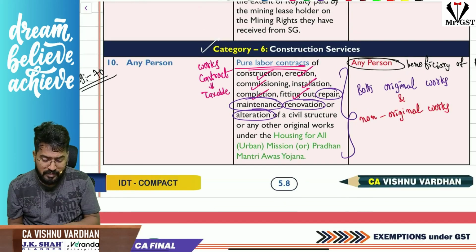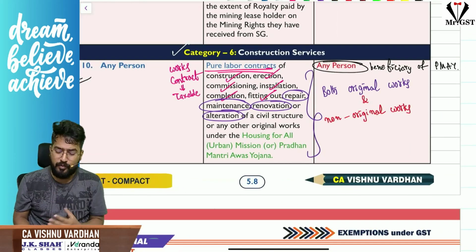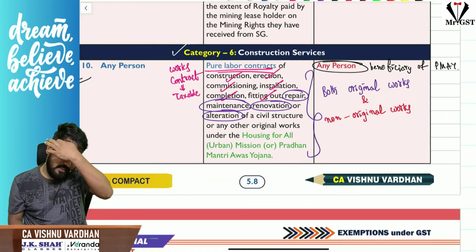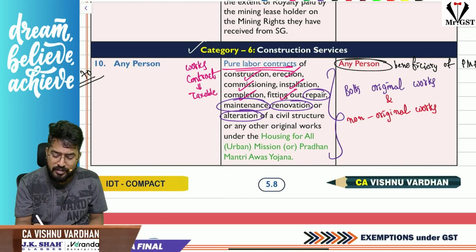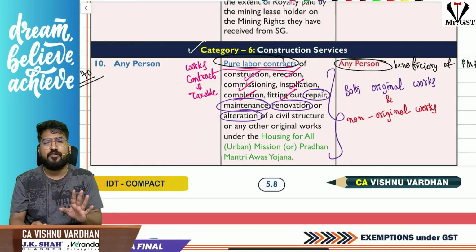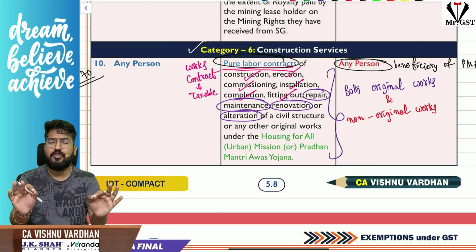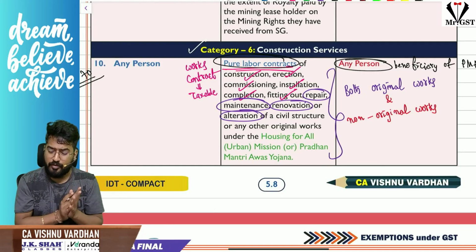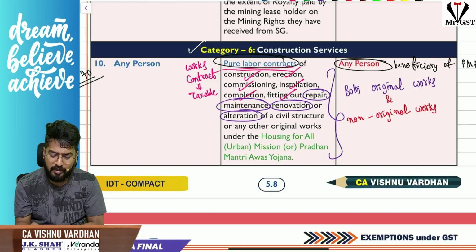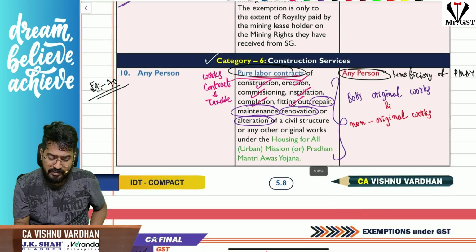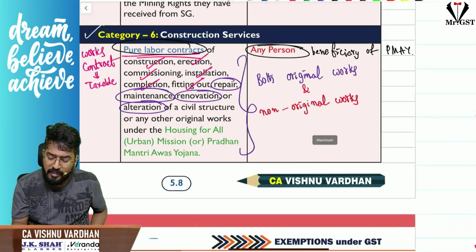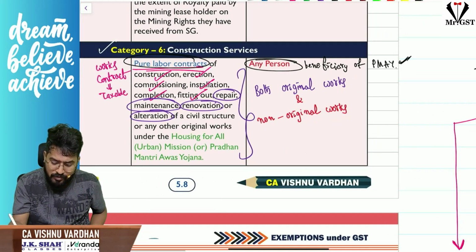Coming to construction services, please understand here that in construction services there are two things. First entry is related to, first the exemption is only for pure labor contract, not for works contract. You know, pure labor contract means only labor, works contract means both material and labor they will be providing to you. Sir, pure labor contract they are providing with respect to construction, that can be original works or non-original works. That means repairs also covered here. To any beneficiary of Pradhan Mantri Awas Yojana scheme.